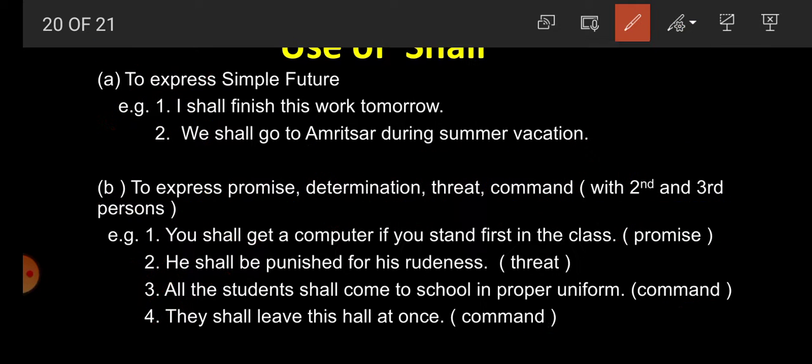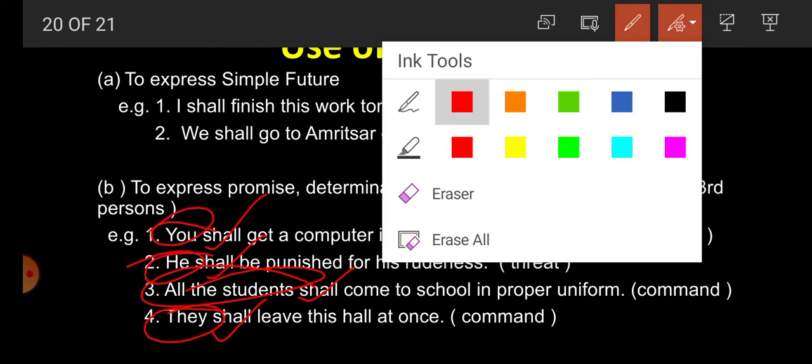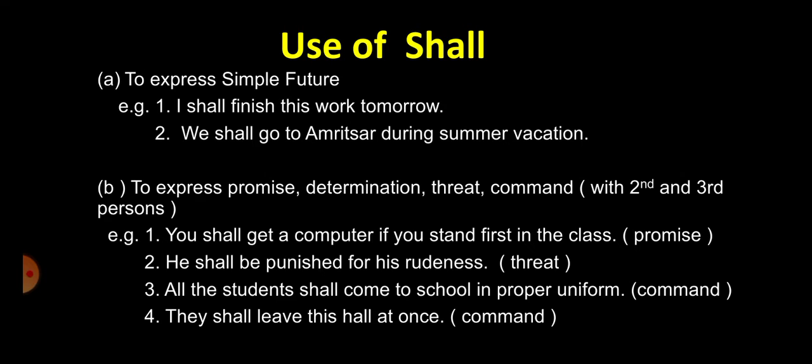For example, you is second person, he is third person, all the students and they are third person plural, and we have used shall after the subject. So it is clear that shall is used to express simple future and to express promise, determination, threat and command with the second or third person.